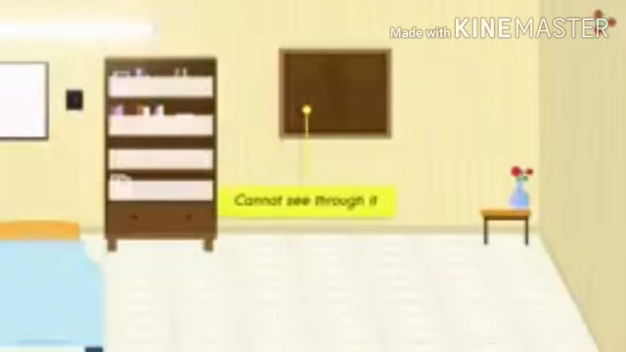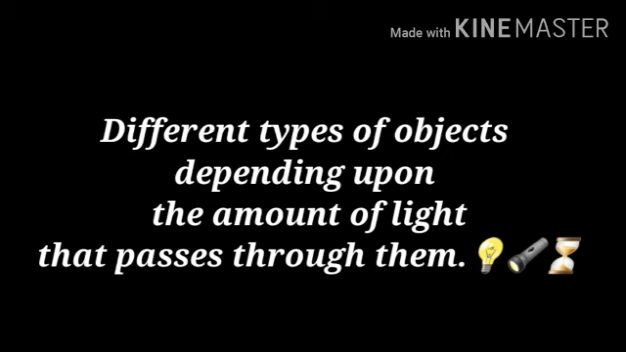Can we now see the objects outside this window? No, we can't. But the question is why? It's because the light from outside of the window doesn't reach us. And these objects are known as opaque objects because they do not allow light to pass through them. Now children, let us study different types of objects depending upon the amount of light that passes through them.